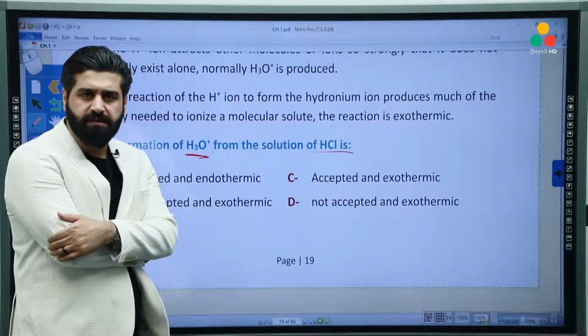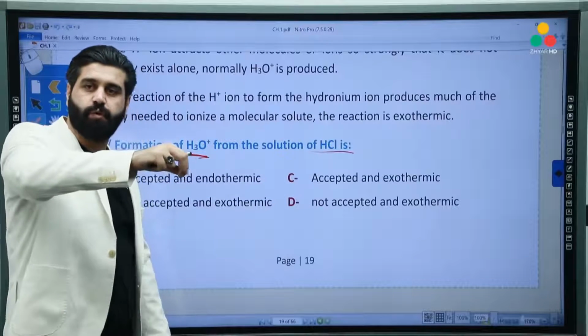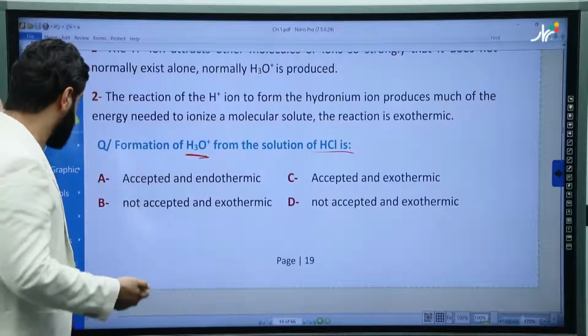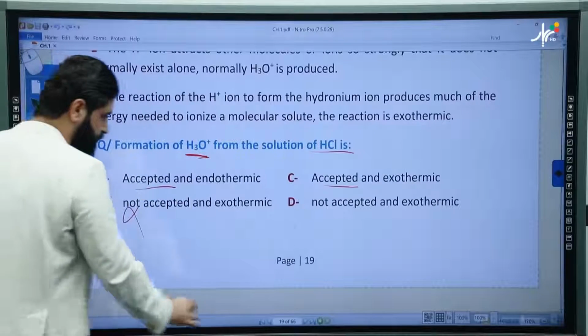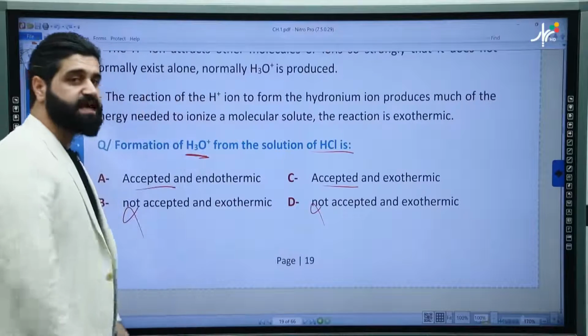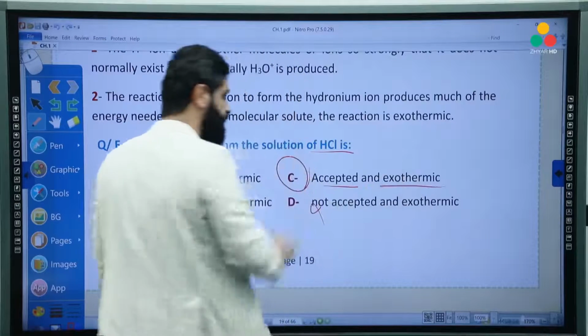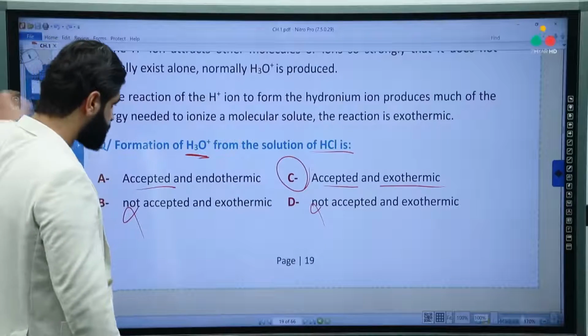Of course, yes. Because it's an acid, if we put HCl into water, it will produce hydrated proton, hydronium ion. So it's accepted. We have two answers, accepted or not accepted. And now, is it exo or endo? Of course, it's exothermic. So accepted and exothermic. It's very easy.